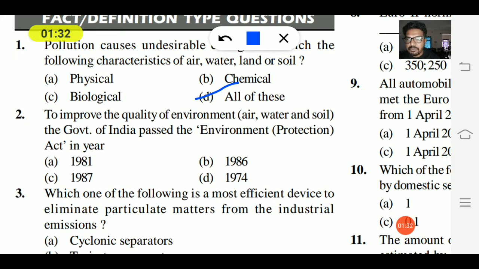Second question: to improve the quality of the environment, air, water and soil, the government of India passed the Environmental Protection Act in the year? So in which year was this Act passed? Option A 1981, option B 1986, option C 1987, option D 1974. So 1986 is the right answer, the year the government of India passed the Environmental Protection Act.